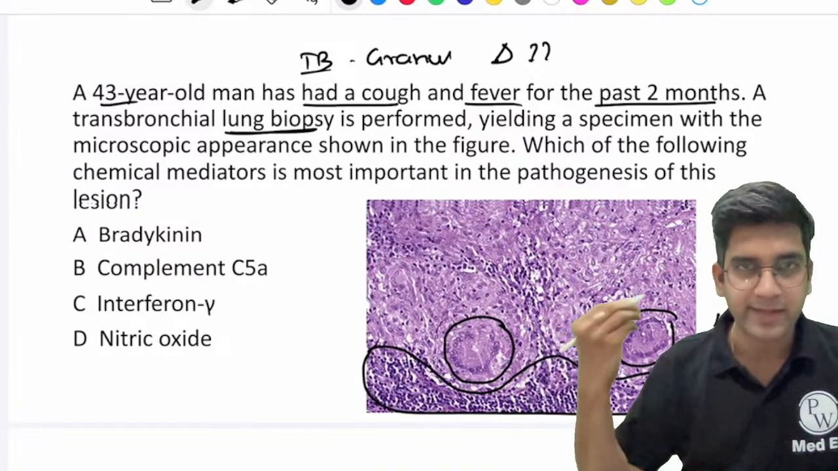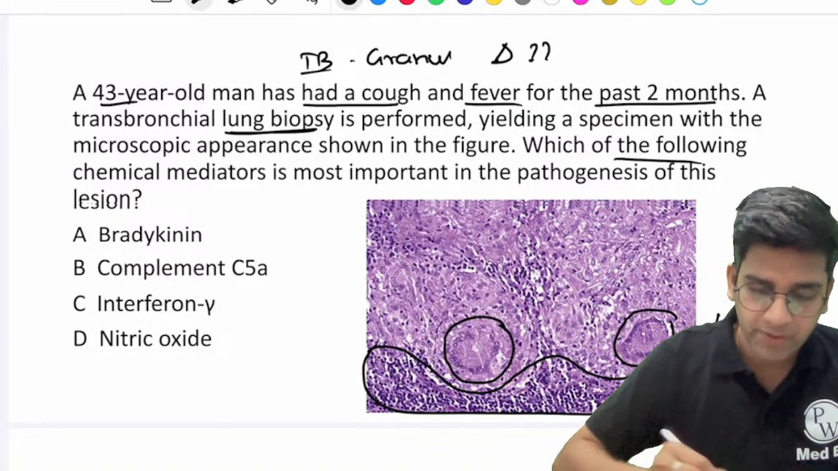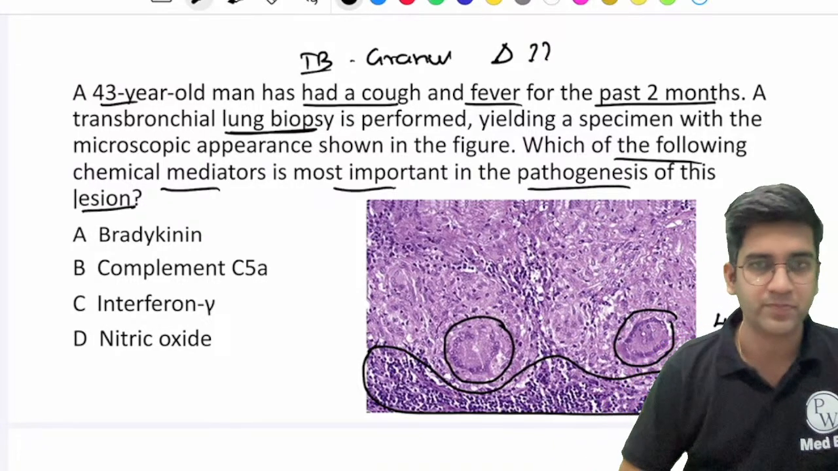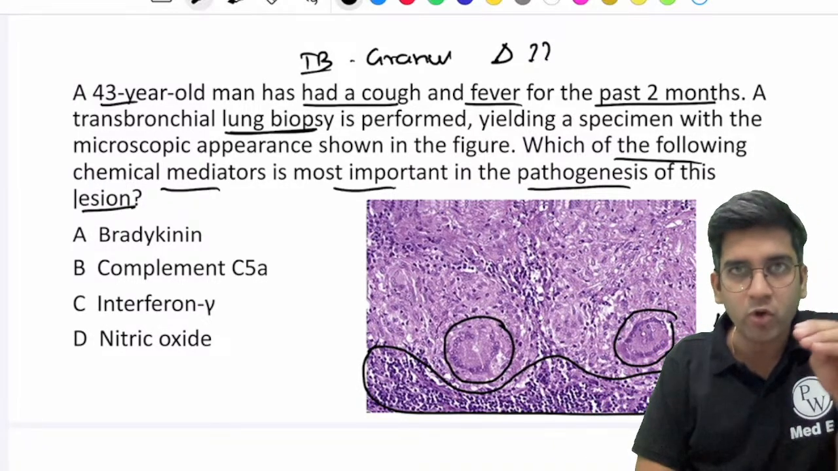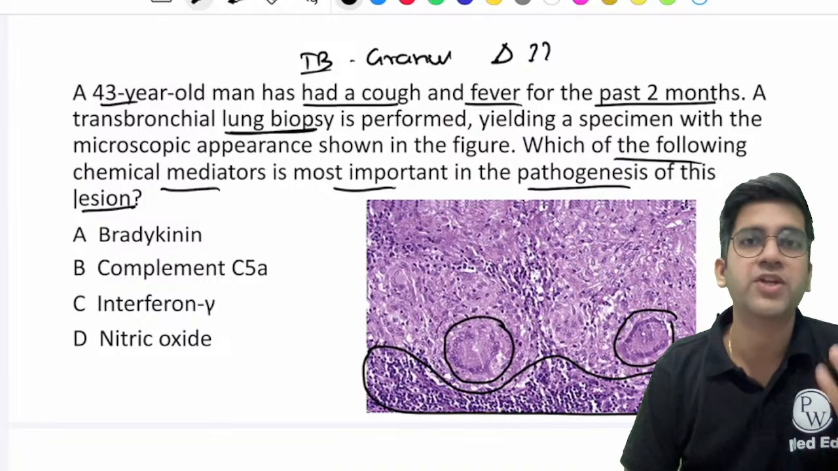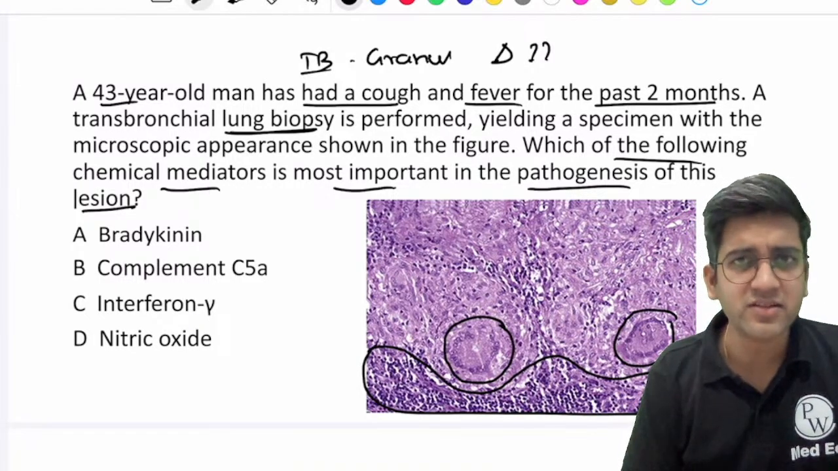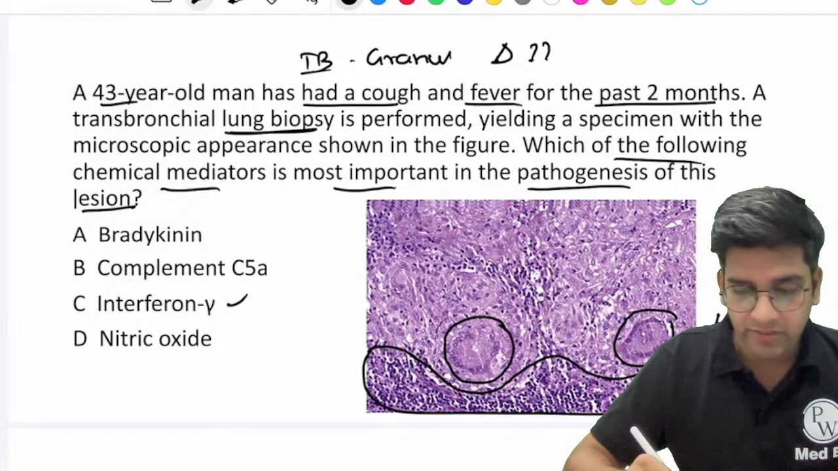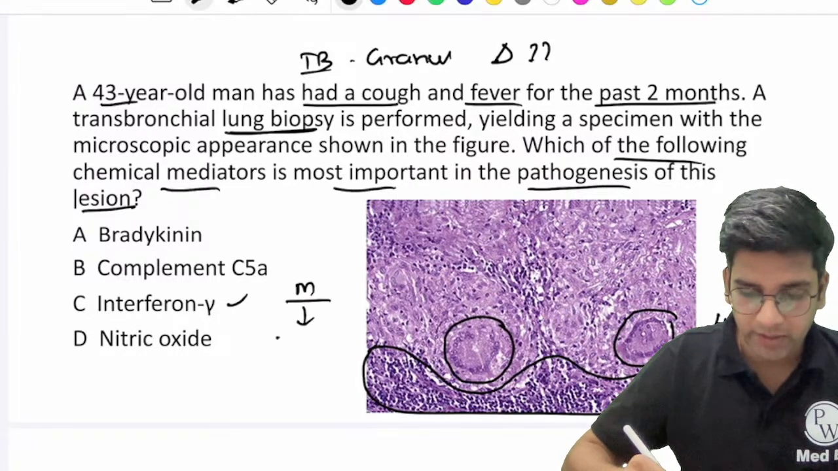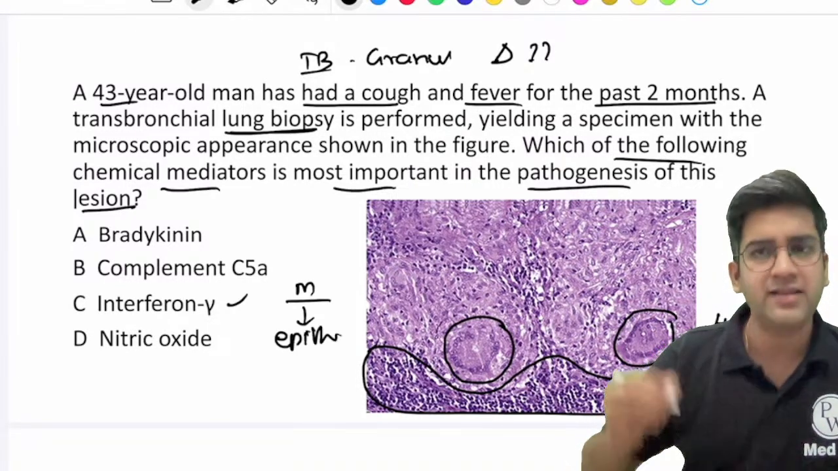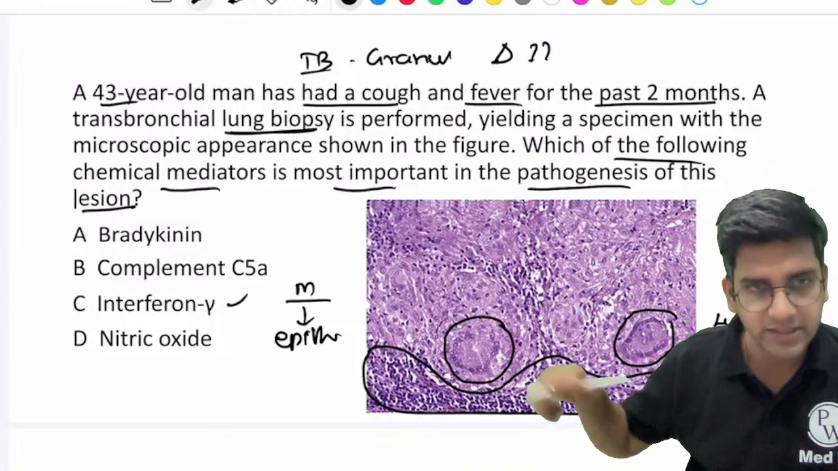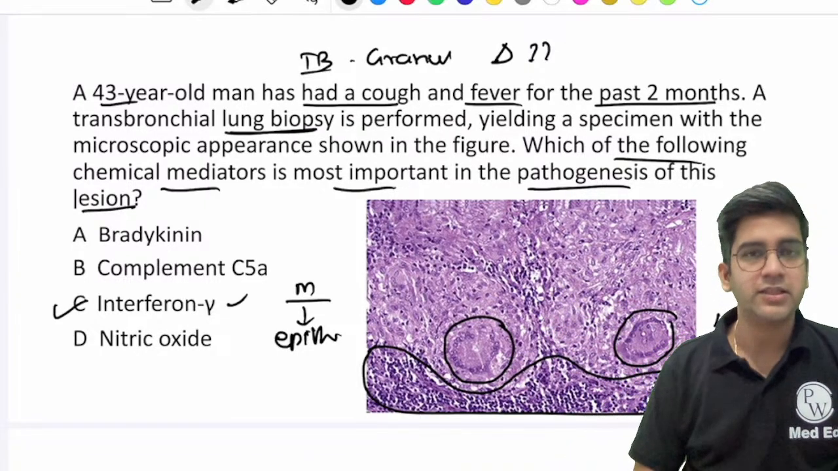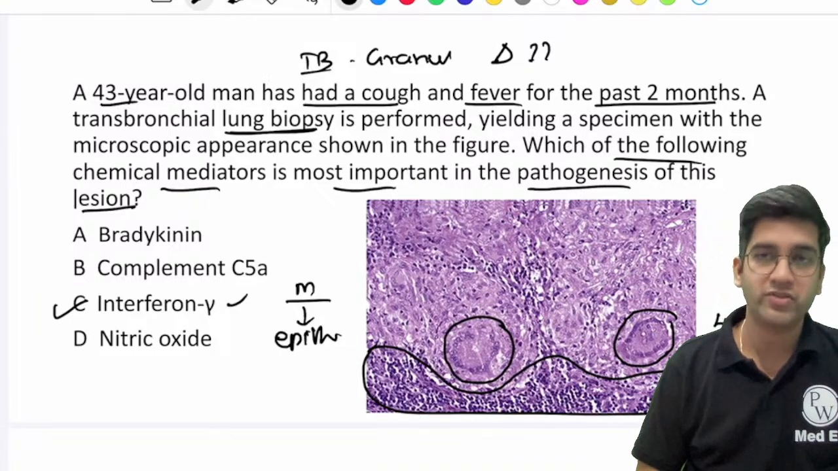Biopsy is performed, microscopic image is there. Which of the following chemical mediators is most important in the pathogenesis of the lesion? The question is asking which of the following things is involved in the formation of granuloma? The answer is clear. It is interferon gamma, right? So interferon gamma is the one which converts your normal macrophage to an epithelioid macrophage, right? And this epithelioid macrophage is what gave the giant cells and all the lymphocytes there, right? Perfect. So option C is the right answer. That's an important one in the pathogenesis of the lesion, right?